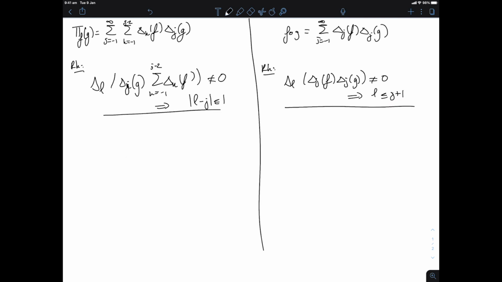Okay, now that we have this frequency localization, we can start computing the C^(alpha+beta) norms. So let's have a look at them.